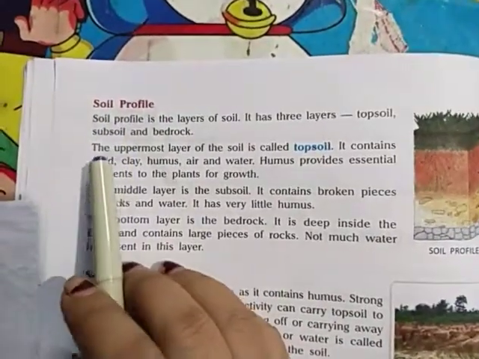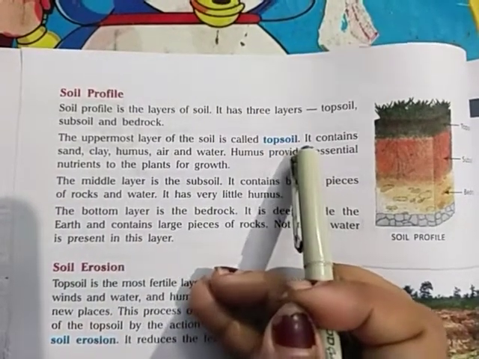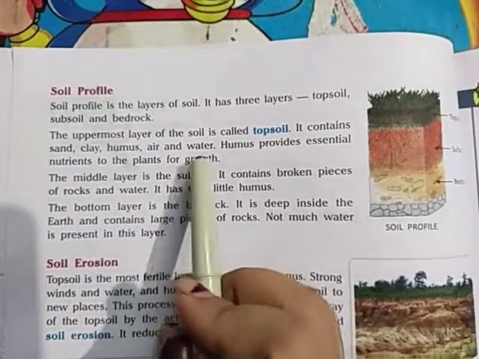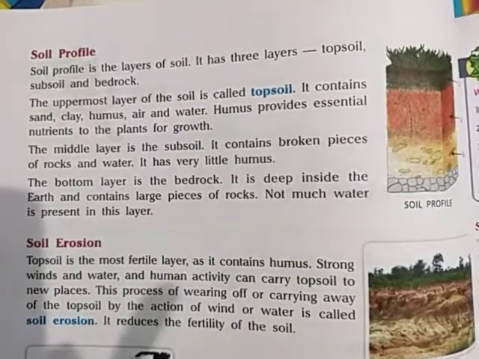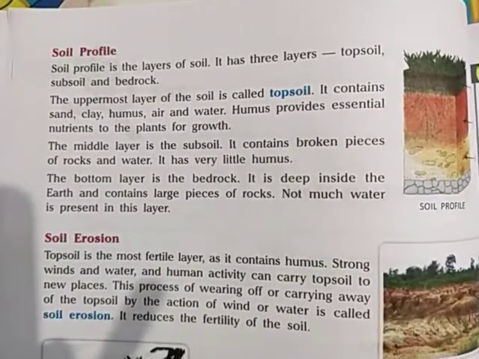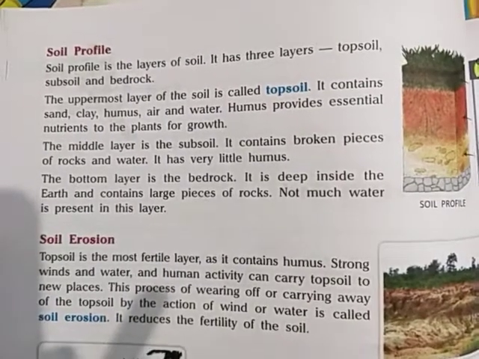So the uppermost layer of the soil is called topsoil. It contains sand, clay, humus, air and water. Humus provides essential nutrients to the plants for growth. So the first layer is what? The uppermost, the topmost layer, that is topsoil.